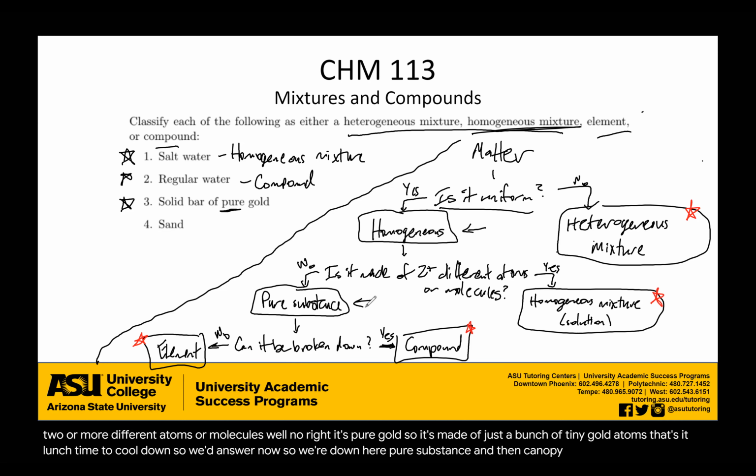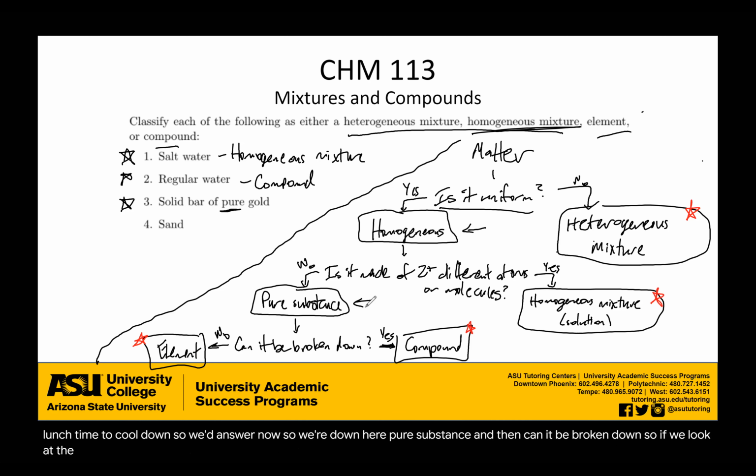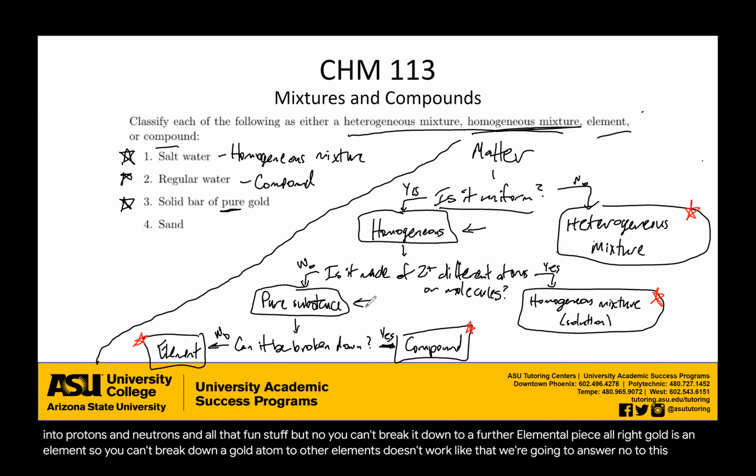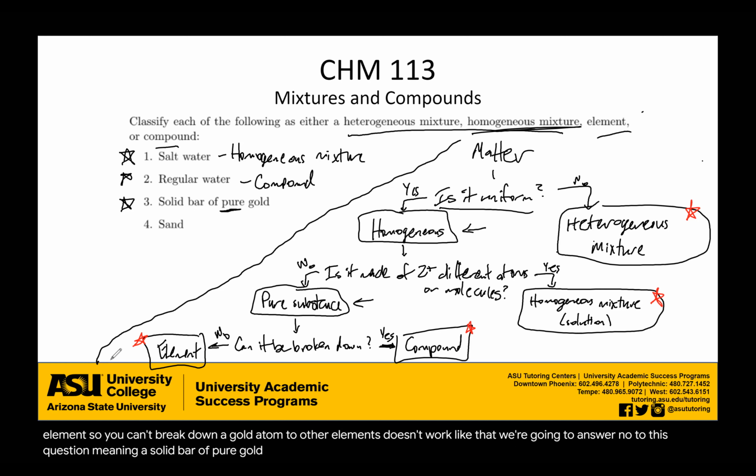And then can it be broken down? So if we look at the individual pieces, it's made of a bunch of gold atoms. Can those gold atoms be broken down further? I mean, you could say they can be broken down into protons and neutrons and all that fun stuff, but no, you can't break it down to a further elemental piece. All right? Gold is an element. So you can't break down a gold atom to other elements. It doesn't work like that. So we're going to answer no to this question, meaning a solid bar of pure gold is an element. Right? It's made of one singular element, gold atoms.